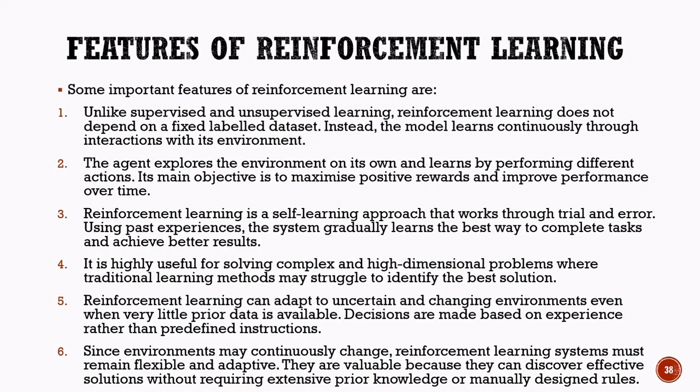The second feature is that the agent explores different actions on its own. Through this exploration, it discovers which actions lead to positive rewards and gradually improves its performance over time. The third feature is that reinforcement learning follows a trial-and-error approach. The system learns from both successes and mistakes. By using past experiences, it gradually identifies the best strategies for completing tasks effectively.